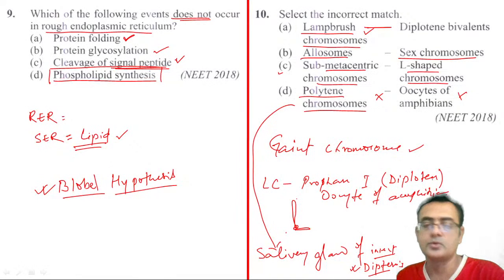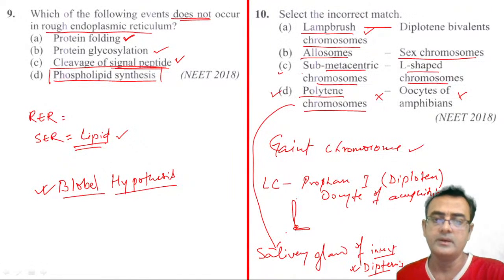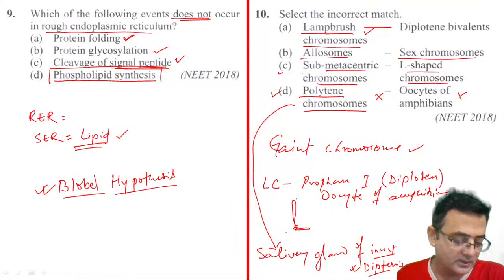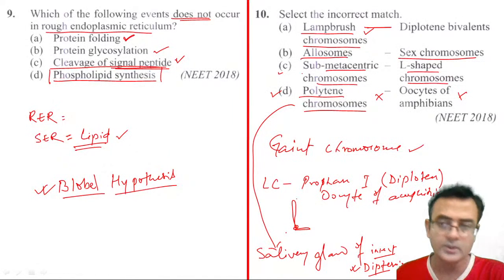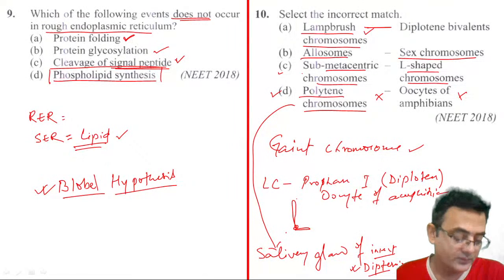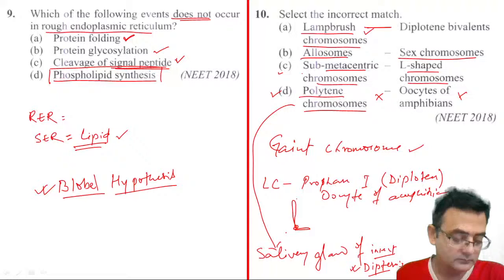So this is an informative question actually. This D would be the correct answer here, I mean not matched or incorrectly matched. Yeah, Ajay Tiwari, D, you are correct. Abhay Kumar, sir, this is not in the NCERT textbook. Yeah, you are correct, Ajay Tiwari, phospholipid synthesis occurs in the smooth endoplasmic reticulum. All of you are correct. Very nice.